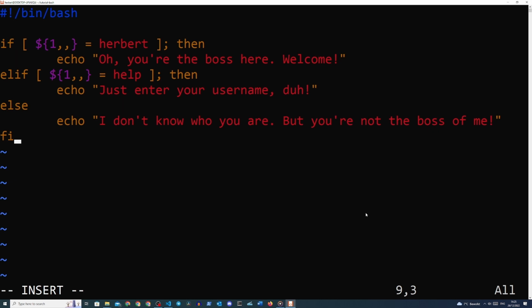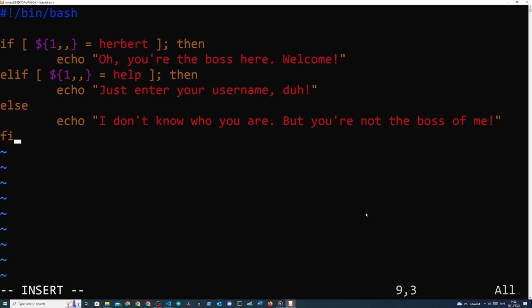We can also have a script check for multiple test expressions. We can define this with an elif statement. This stands for else if, meaning that else if the previous statement wasn't true, test if this is true. Again, start a new line. We define a test expression that will test if the positional argument is help, and if it is, we display a message that shows us instructions on how to use the script. Being an easy script, we want to state that it isn't so hard to use. Maybe a little rude, but it's all in good fun.